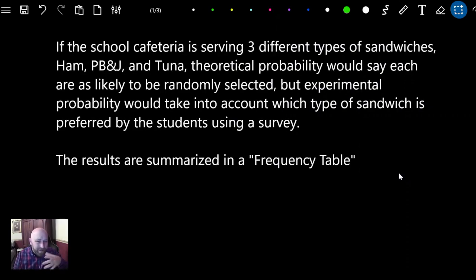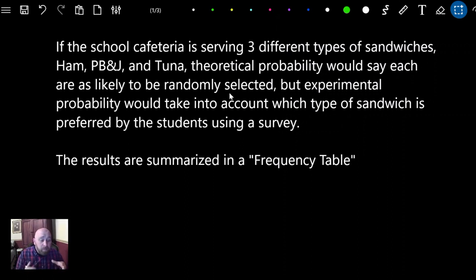Let's take a look at this. Basically the same example, but we'll use a cafeteria that has 3 different types of sandwiches: a ham sandwich, a peanut butter and jelly sandwich, and a tuna sandwich. Theoretical probability would say that each is as likely to be randomly selected. So 33% chance, right? 1 over 3 that they're going to pick tuna, 1 over 3 peanut butter and jelly, 1 over 3 ham.